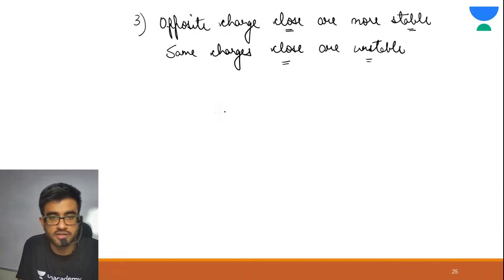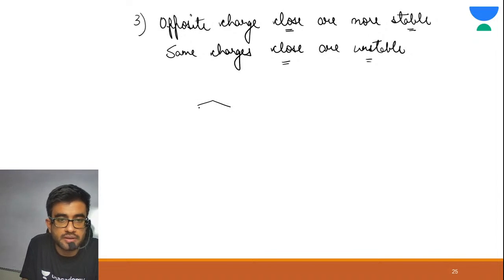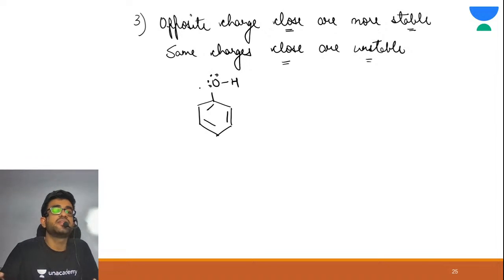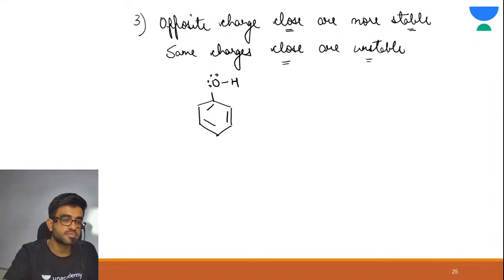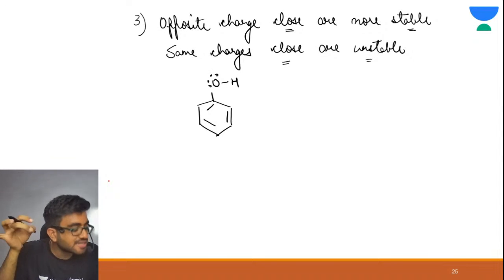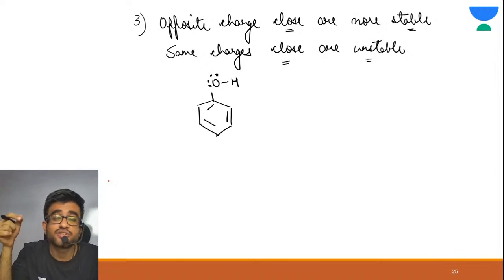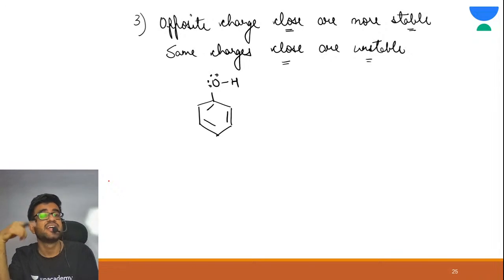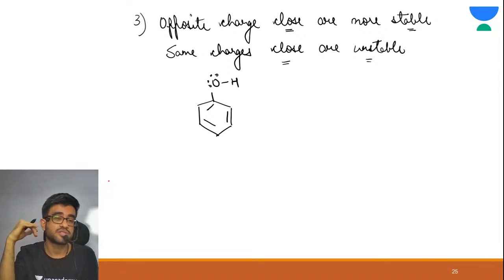Okay, let me give you an example of it. Now see, this is your benzene, and suppose on benzene you have OH. This has lone pairs. Now first tell me in the chat section, is resonance possible? Whenever I am asking whether resonance is possible, you need to check the type of system.